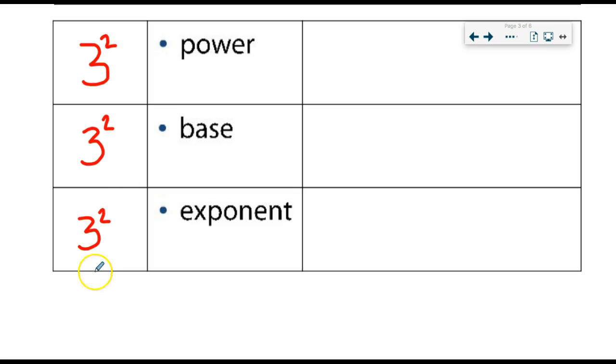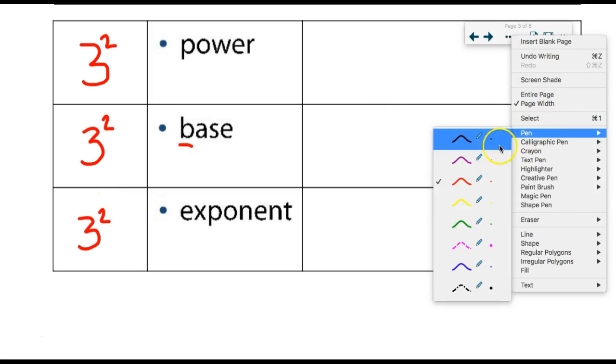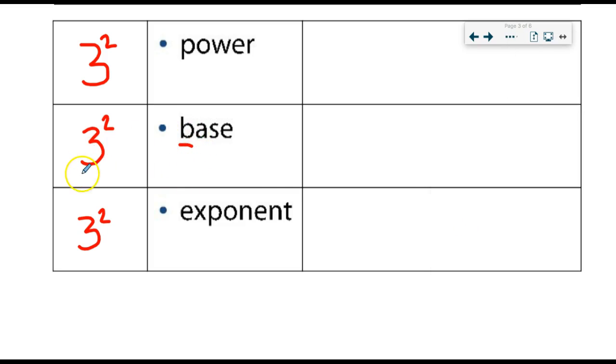So here's the deal with this. Base starts with the letter B. The word big also starts with the letter B. So if you can remember that, the base is the big number. In other words, the 3 in this case. The exponent then is the smaller number. So if I can quickly change colors here, or potentially use a highlighter maybe. No, we'll just change color for right now. So the base right now is the 3. The exponent is the 2. The power is the whole thing. It has to have both.